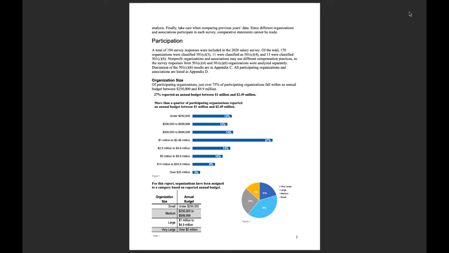We have by organization size broken down, you can see from under $250,000 as a reported annual budget up to the over $25 million reported budget. And in between those, we have the various ranges. So this is how we look at the information throughout this report, by organization size. So we'll look at each detail by organization size. You will also see that in the tables. That's how we have the salary information for each position broken down. You'll be able to see it by organization size there as well.